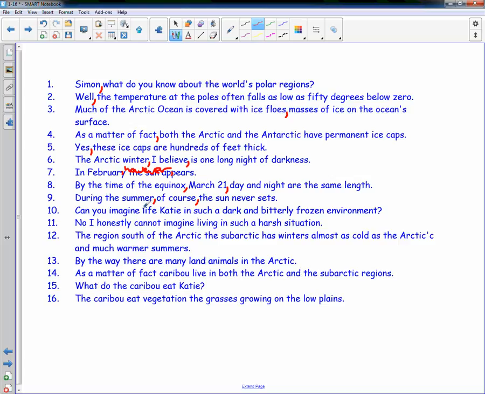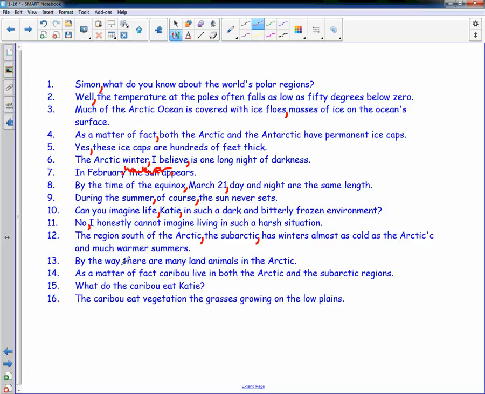Can you imagine life, Katie, in such a dark and bitterly frozen environment? We set off Katie with commas. That is direct address. We're speaking to her, but her name could be taken out and the sentence makes sense. No, comma, I honestly cannot imagine living in such a harsh situation. No is an introductory word. The region south of the Arctic, the subarctic, has winters almost as cold as the Arctic's and much warmer summers. So we're going to set the subarctic off with commas.